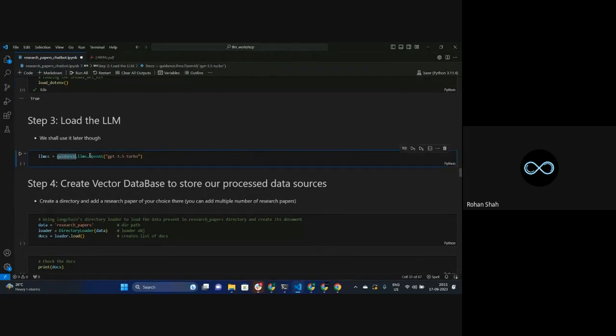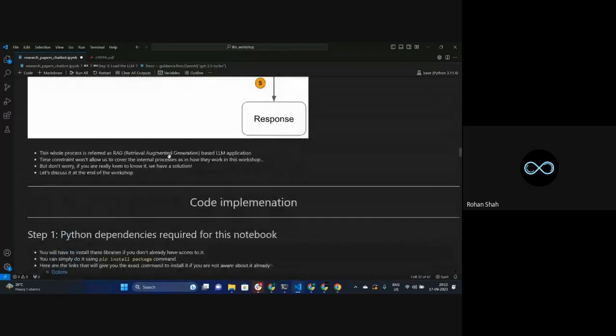From the guidance, LLMs, OpenAI. Okay, with the help of guidance, I'm going to LLMs and OpenAI, and I'm getting this large language model called GPT 3.5 Turbo. This is exactly what we are using in ChatGPT's free access. Okay, so that's the one that I'm using over here, and this is going to be useful for our chat purpose. Okay, so that's why I'm storing it in the format of LLM chat creation. CC stands for chat creation. Right? So that's where I'm getting the access to the large language model that we have talked about over here.